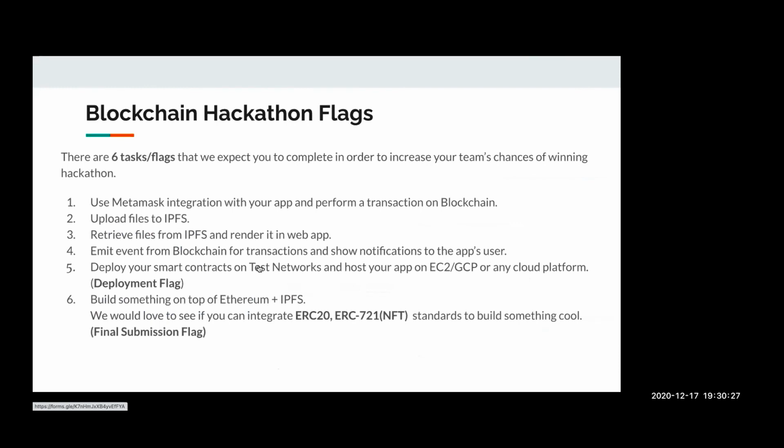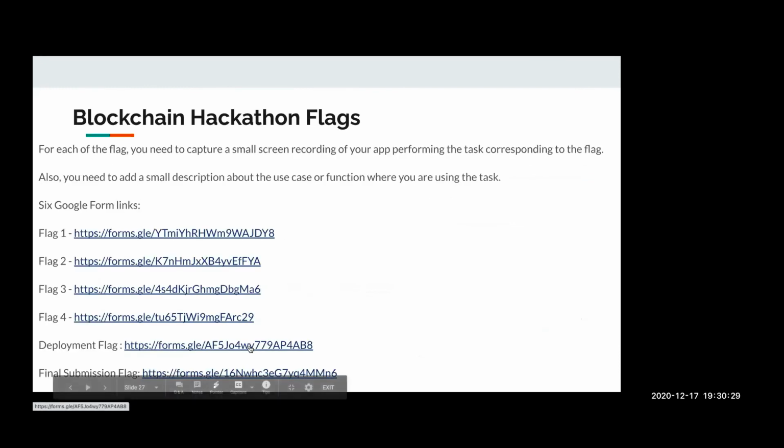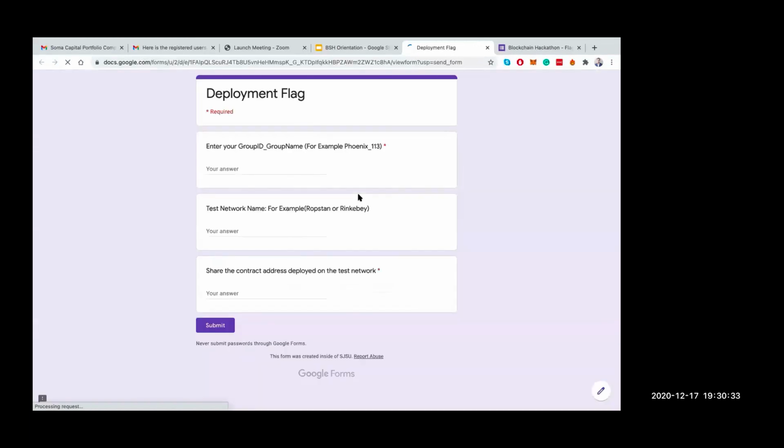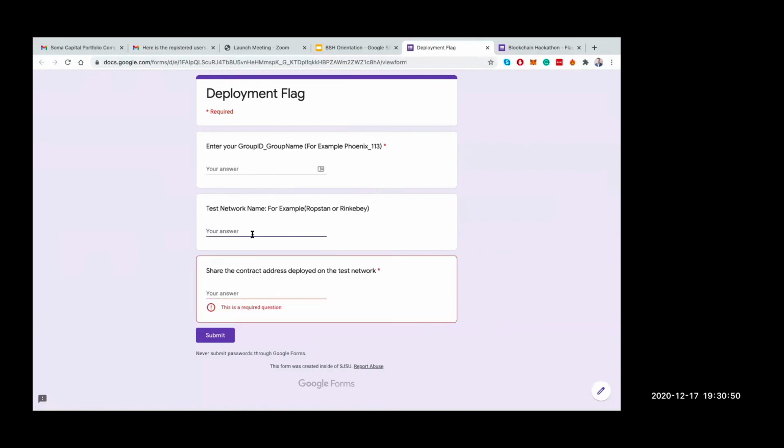Now for the deployment flag, once you deploy a smart contract on the Rockstone or Ringpin network, you'll get a contract address. You need to specify the test network name where you deployed your smart contract, and share the contract address that you got from the test network.